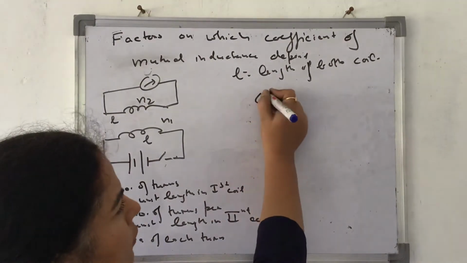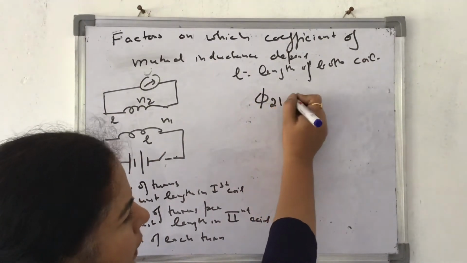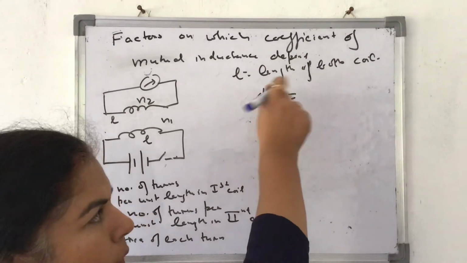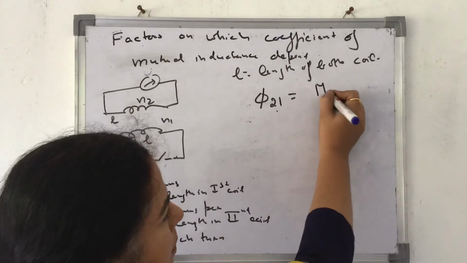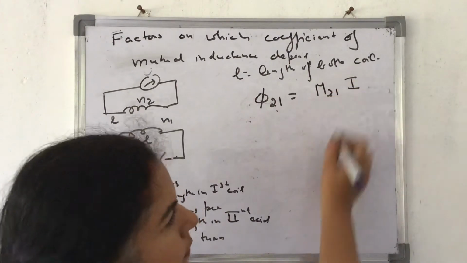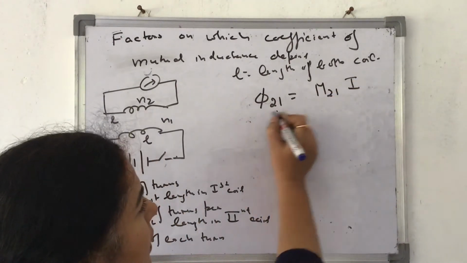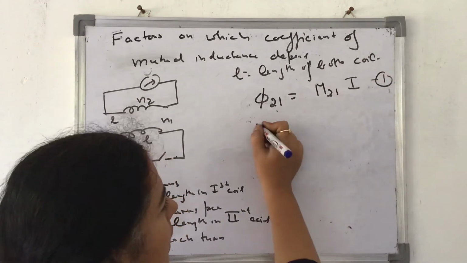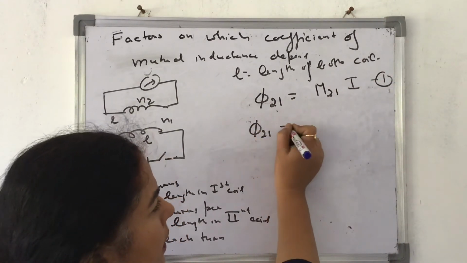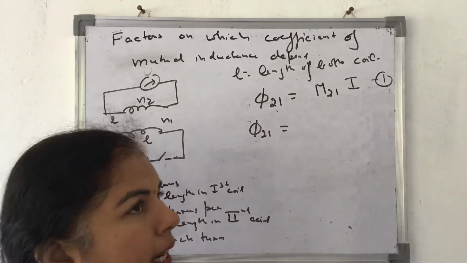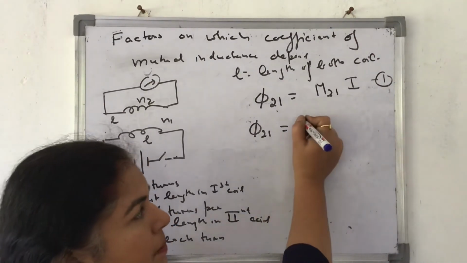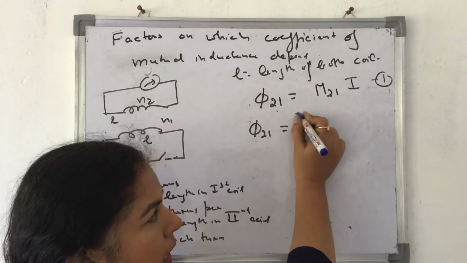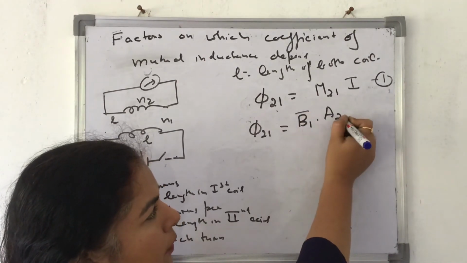Now let me come to this formula phi 21. Flux in second because of 1. So it becomes M21 I. Again, I'll just mark this equation as 1. Second thing, phi 21: magnetic flux in the second coil because of the first coil. That means the magnetic field of the first and the total area of the second.